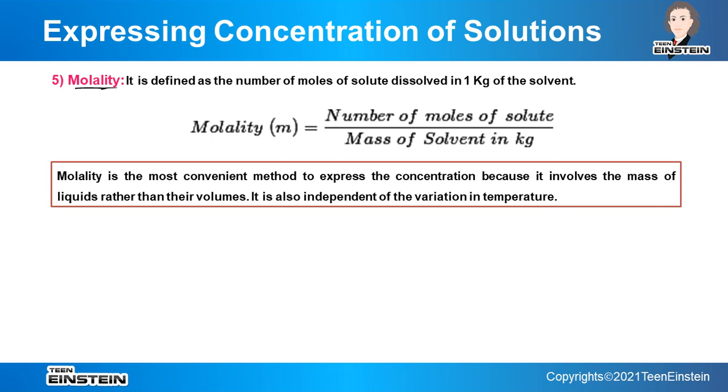In the previous case we have seen it is the number of moles in 1 liter of solution, but now there are two different things. Now it is 1 kg and it is not solution, it is solvent. Now it is 1000 gram or 1 kg and it is not solution, it is solvent. So molality will be the number of moles of solute divided by mass of solvent in kg.